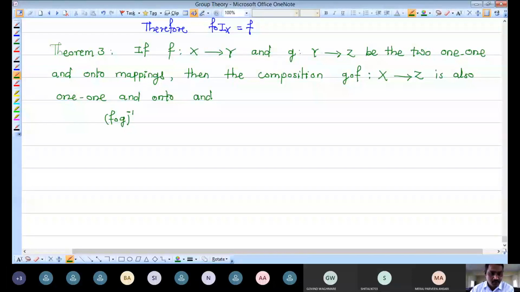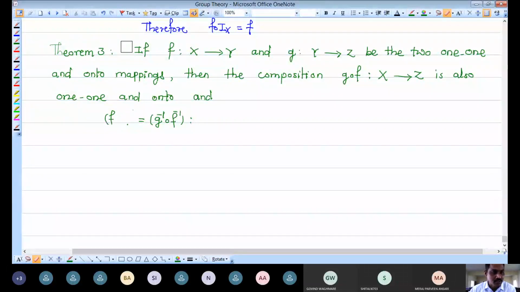I have to show that this inverse is the composition of two mappings, and those two mappings are nothing but the inverses of F and G. Each mapping here is one-to-one and onto, so their inverses exist. And this new mapping, which is the inverse of G composition F, let me write here, it is not F composition G inverse, it is G composition F inverse.